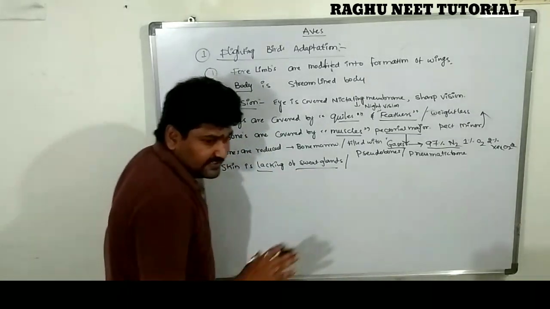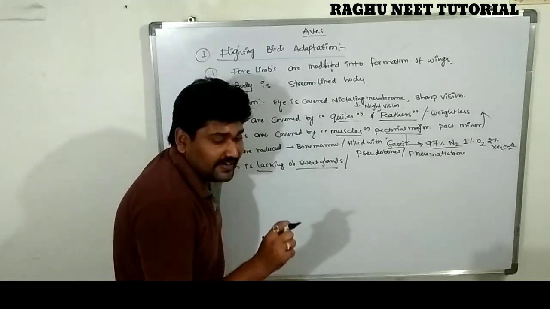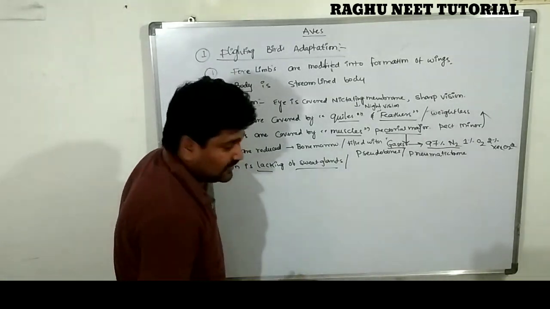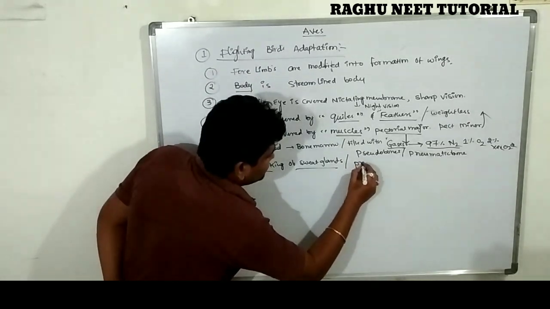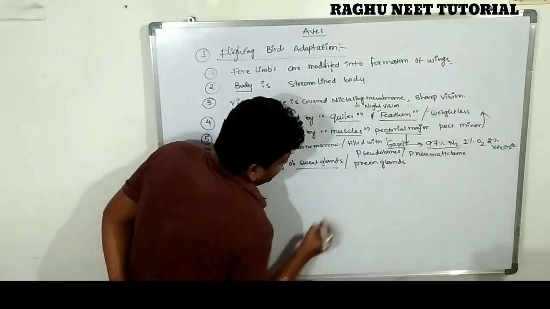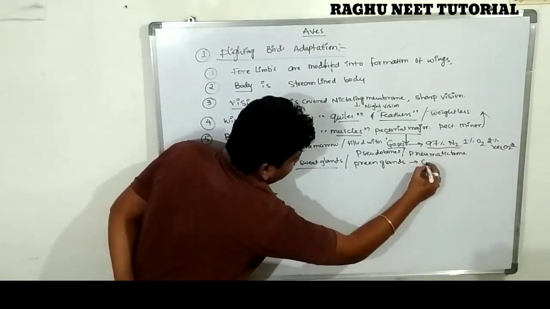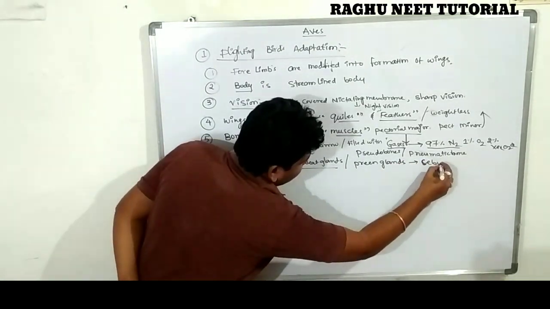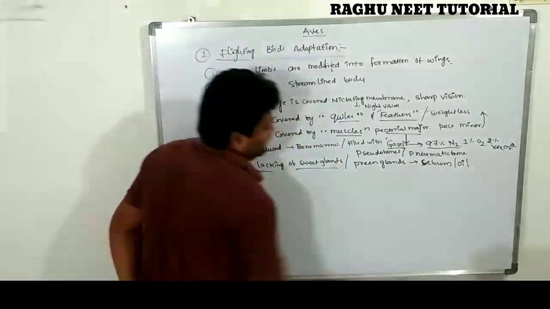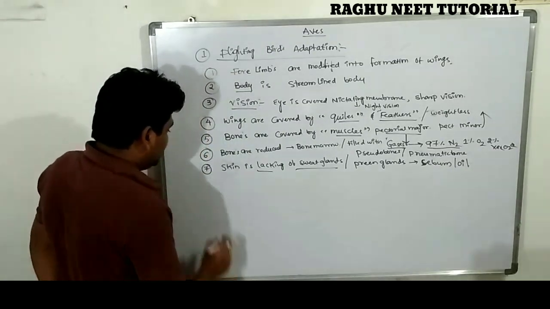Listen clearly. Sweat glands are completely lacking, but preen glands are present. What is the importance of preen glands? They secrete sebum, which is oil. It prevents microbial activities. Clear.